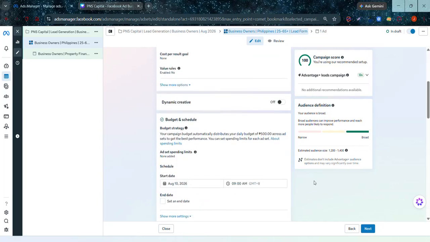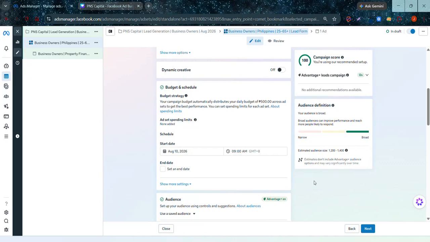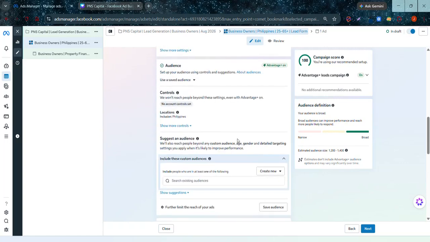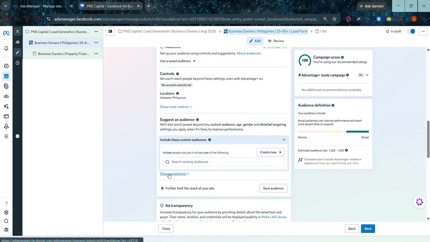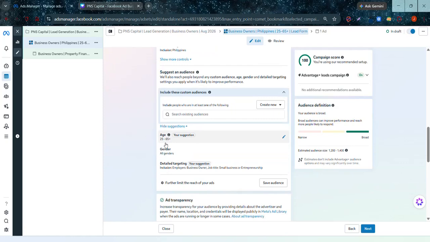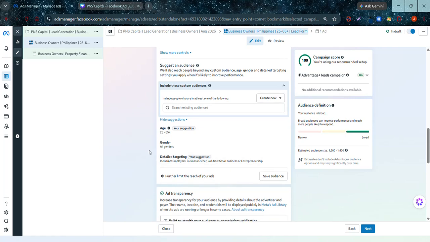And then here in the budget and scheduling, the start date of the ad will be on August 10, 2026 at around 9 a.m. For the audience, I'm targeting people in the Philippines age 25 and above, with all the genders included. So here the age range is 25 to 65 plus, and then the genders are all genders.